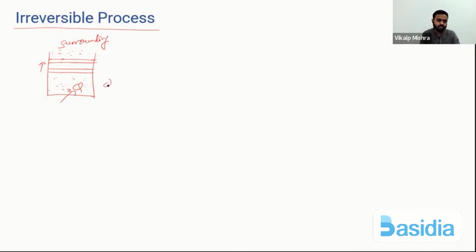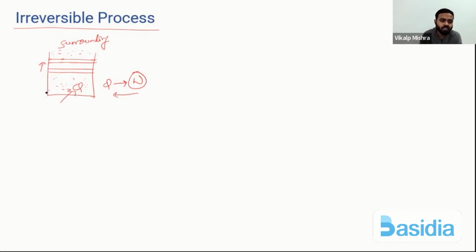We can see heat is converted into work done by the gas. Is it possible that work done can again be converted into heat? I'm not saying that if you do work on the gas, again it can reject heat to the surroundings.